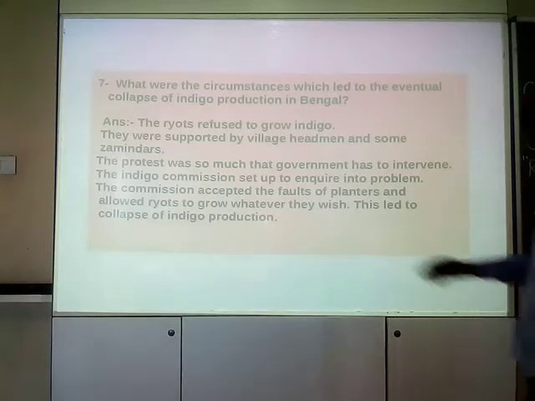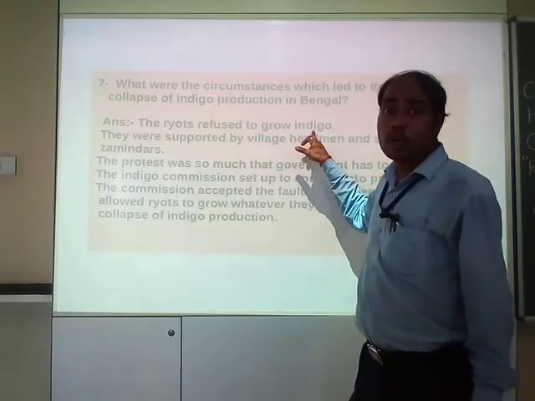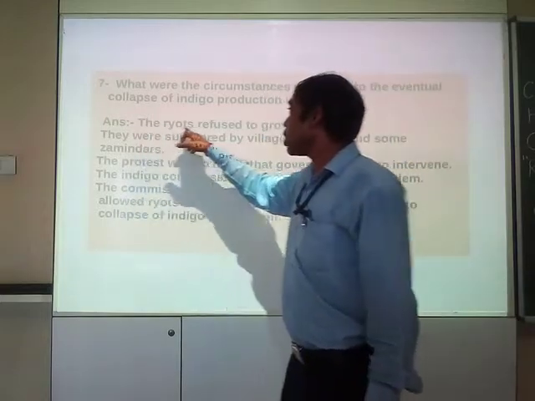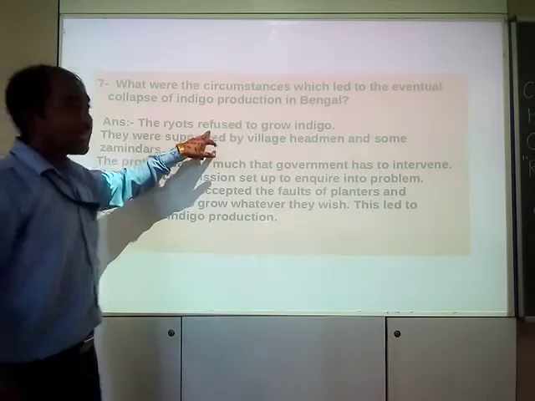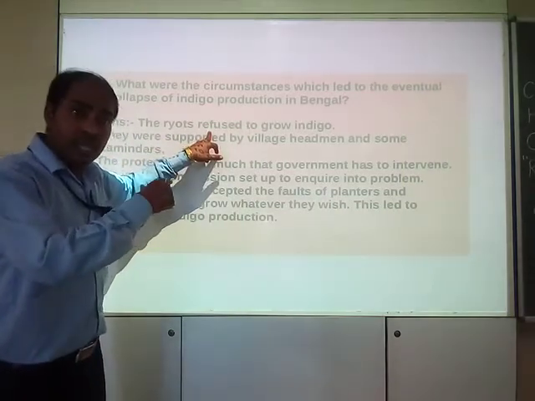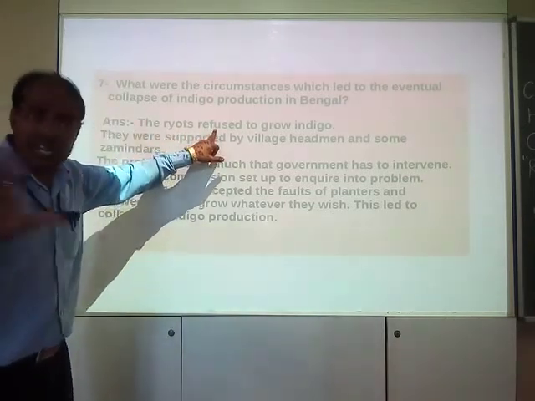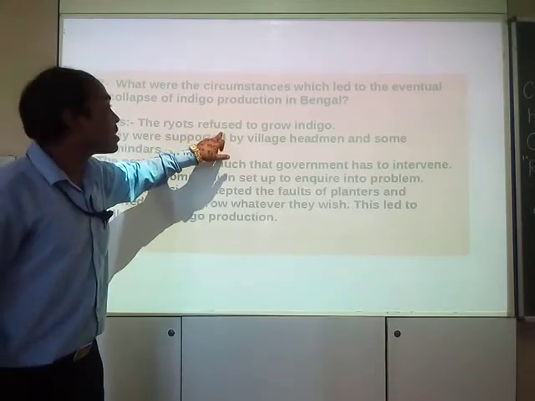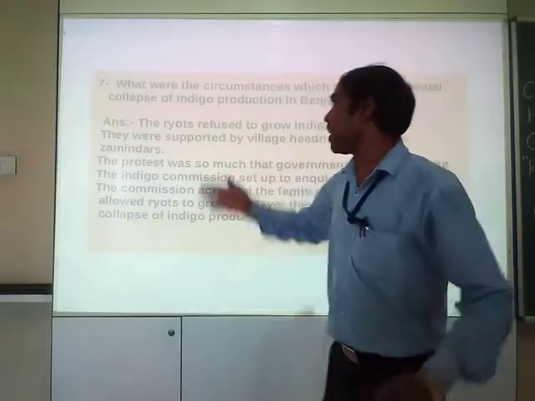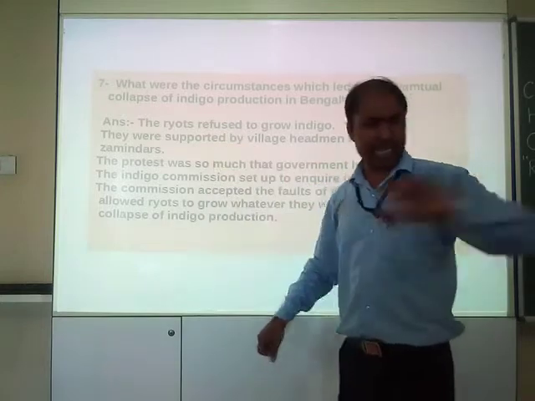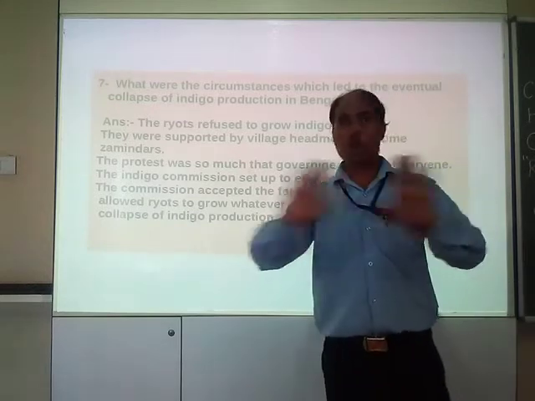Okay, so the first point: the ryots refused to grow indigo. See, this was the first point. That means they didn't like to grow indigo. In the last question I have discussed this thing. Yes, they didn't like to grow indigo, and as a result they refused. First point: why did the indigo plantation collapse? Because they denied straight back to the company officials, to the planters, that they will not grow indigo.